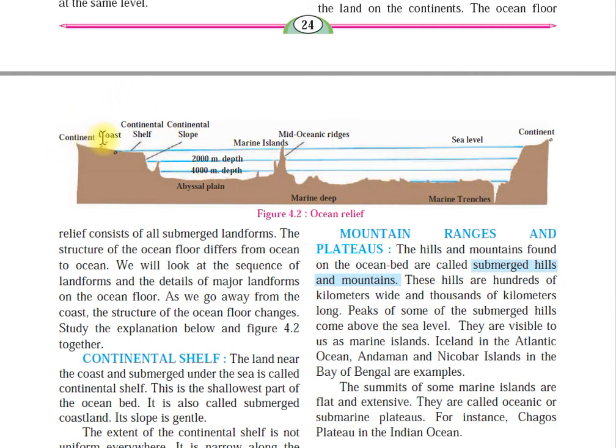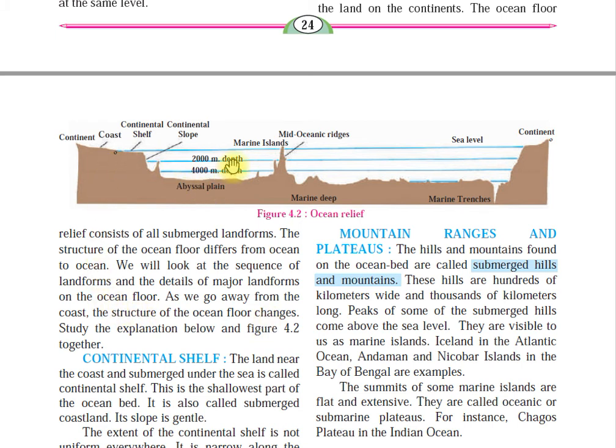We have got continents, coast, continental shelf, continental slope, marine land. This is all your ocean relief, which consists of submerged landforms under the sea. The structure of the ocean floor differs from ocean to ocean, so it is not the same. We will look at the sequence of landforms and the details of major landforms on the ocean floor. As we go away from the coast, the structure of the ocean floor changes.